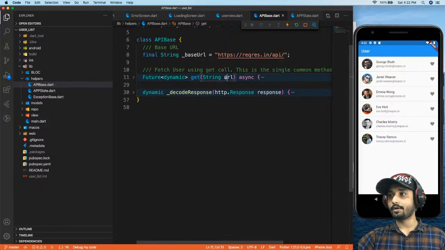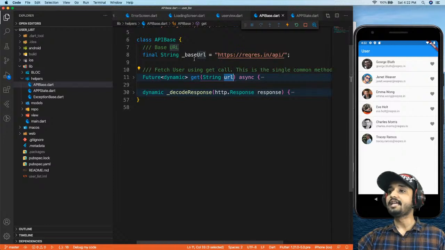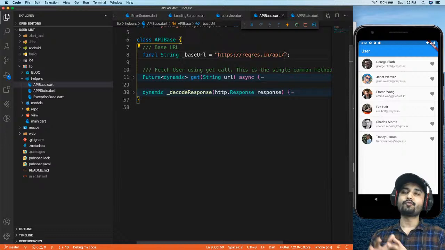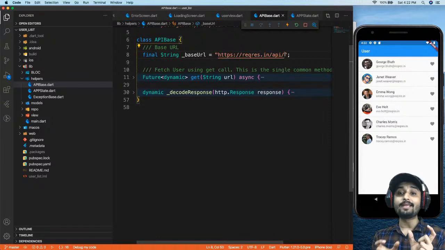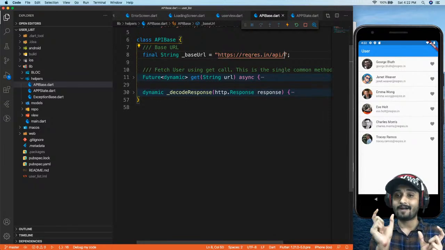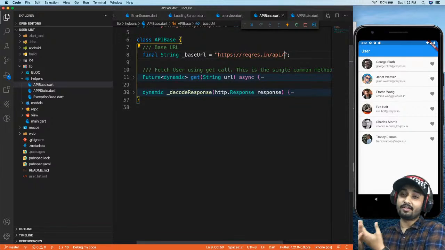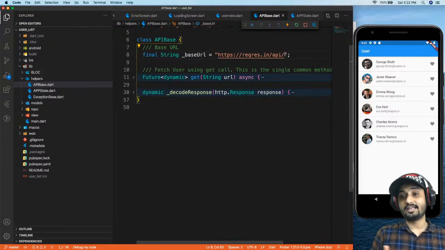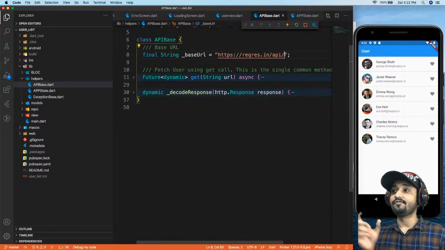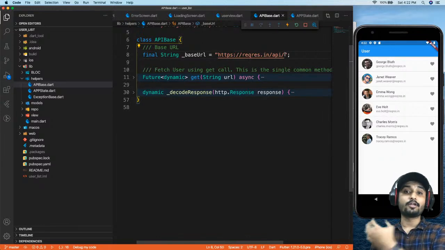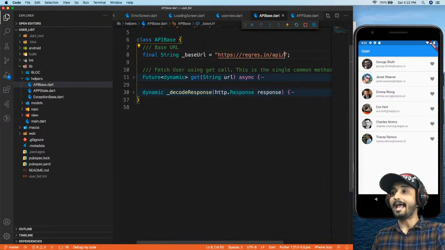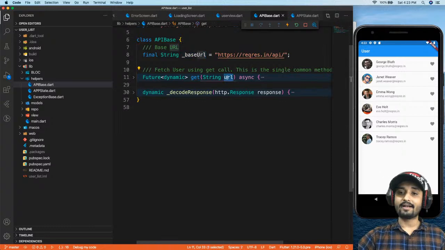So you can see right over here we have something called URL. We have a base URL over here, right? So we know when it comes to an API call, we always have a domain name or a specific string which should be embedded before a particular route name. If we go more specific to Node, if your app is made in Node, then we have something called routes, and we have to embed those routes to get a particular API call into our app. So right over here, I'm going to use the base URL, and inside my URL, I'm going to have a route name, right?